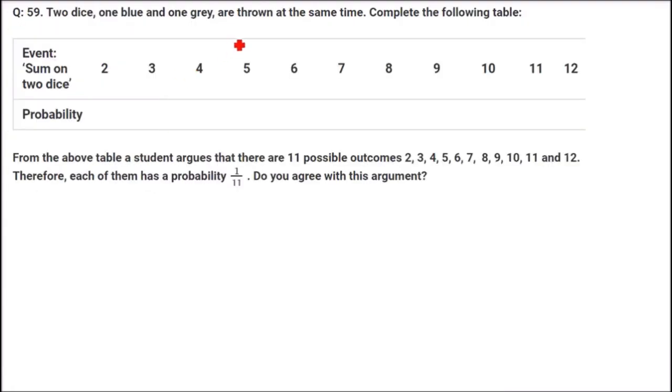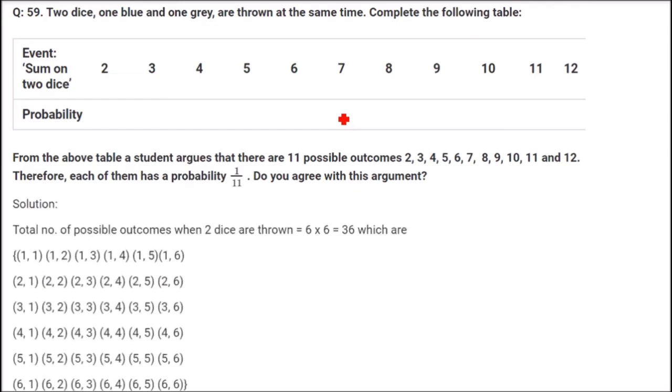2 dice, 1 blue, 1 green, they are thrown at the same time. Complete the following table. So I'll give you an idea, a trick, about how to fill this table directly. See, getting a 2, sum of dice means 1 die and 2 dice are thrown. When do you get a sum of 2? Here we have 1 1. And how many possible outcomes are there? 6 into 6, 36. We just have one entry which adds up to 2. 1 plus 1 is 2. So you get 1 by 36 as the probability.